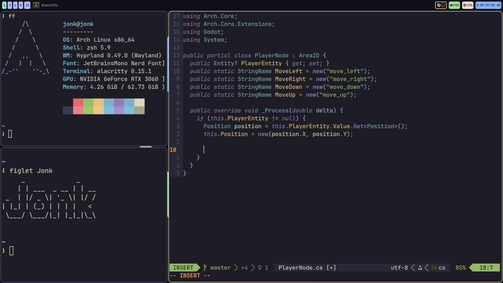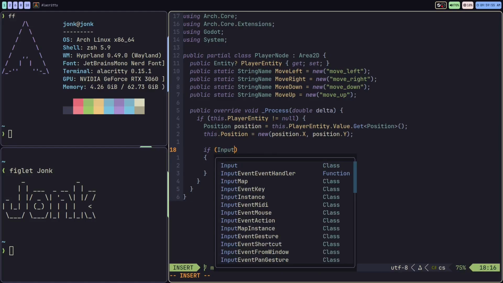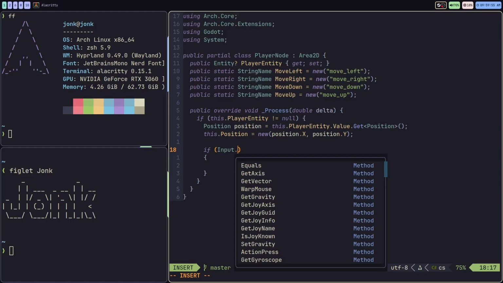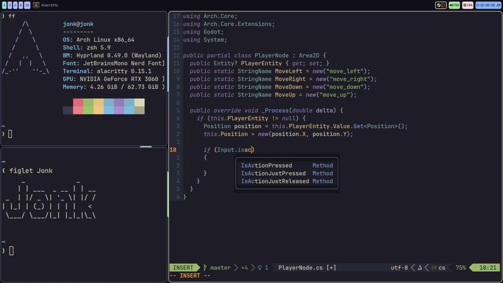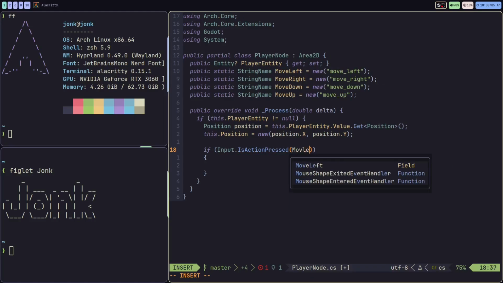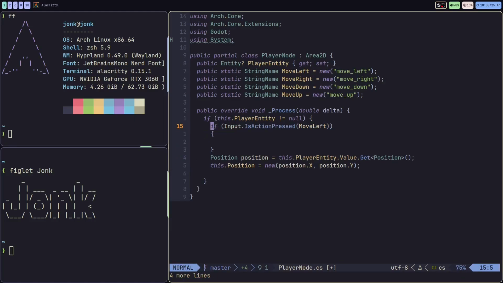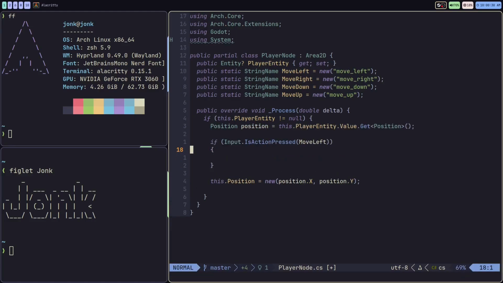So we'll do this in this if statement, but I'm going to be calling Input, which is a Godot singleton. We're going to be calling IsActionPressed, and then we're going to be giving it the members that we defined up top. So if IsActionPressed move left, what are we going to do? We're going to be changing this position variable. So let's actually move this if statement above here, because this is going to eventually affect the end position.